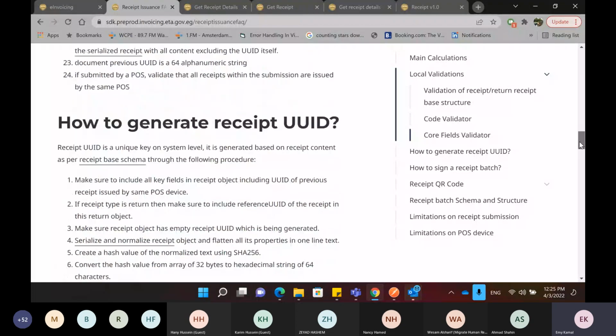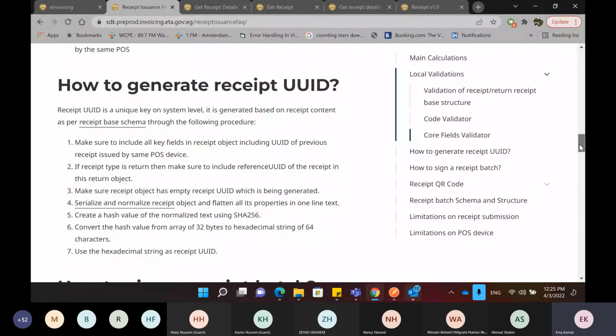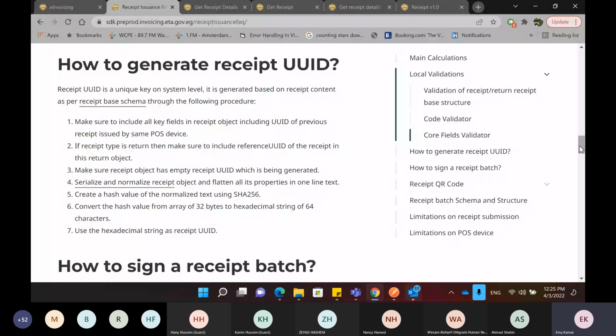The second part is on the receipt itself, so the UUID itself. The receipt UUID, this part is generated from your side, not from the system. So in order to generate the UUID, we have this section specifically that explains how you can generate the UUID. So you'll find the steps here. For example, the first step, you need to make sure to include all the key fields in the receipt object with the UUID of the previous receipt. If receipt type is returned, then make sure to include the reference UUID.